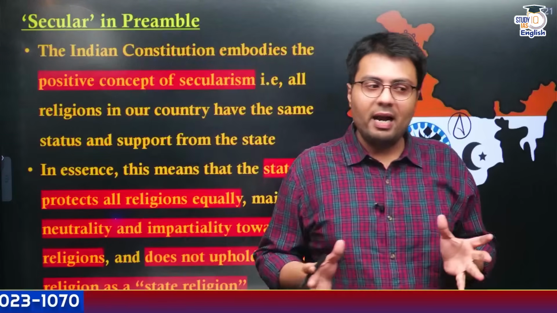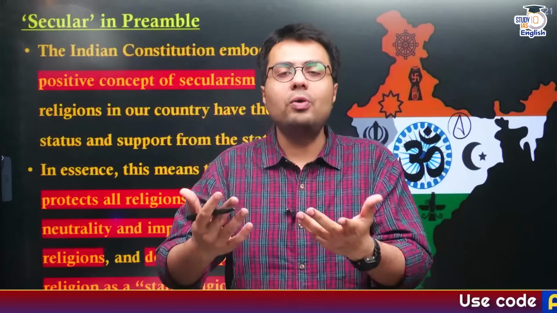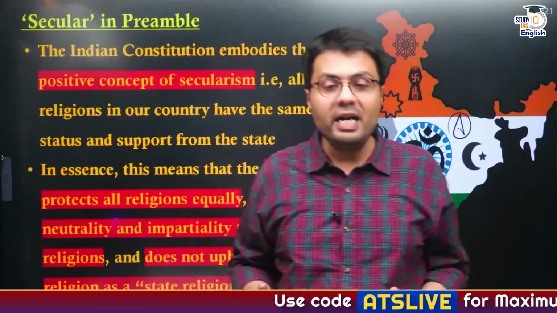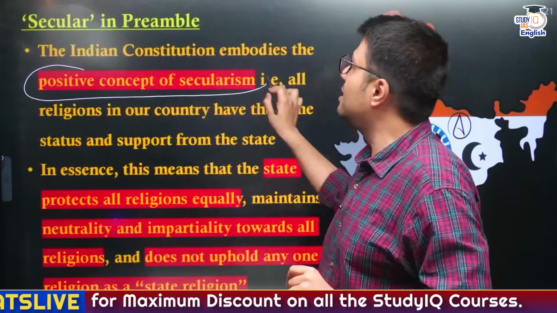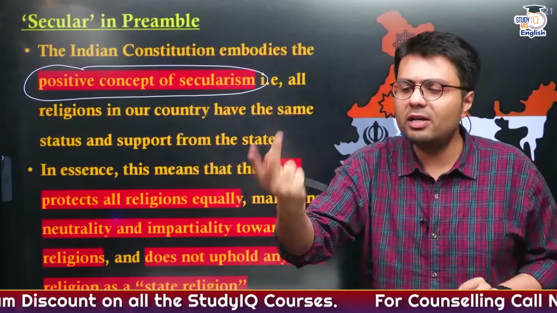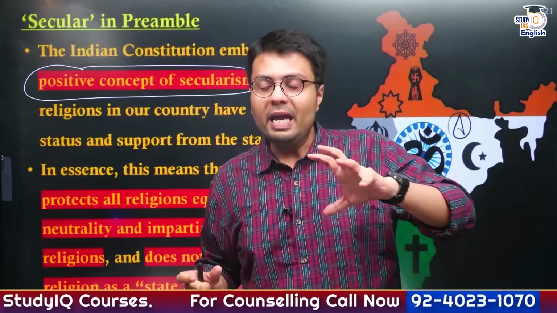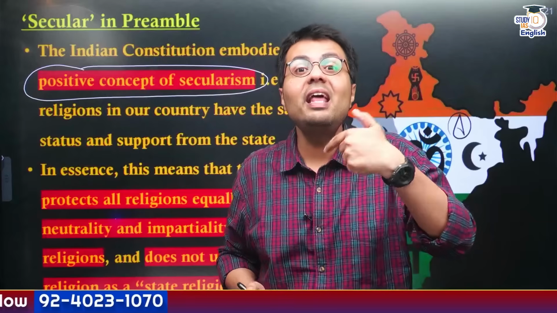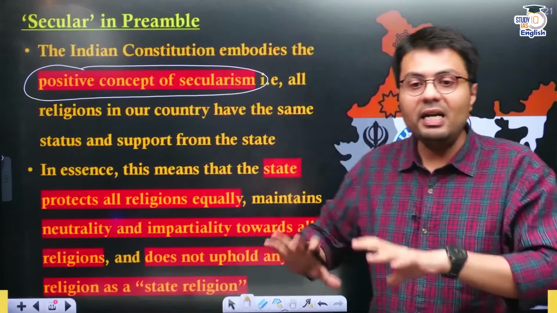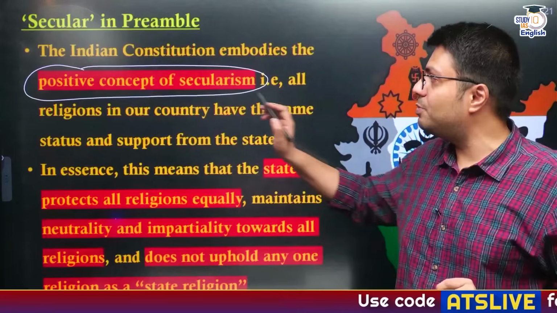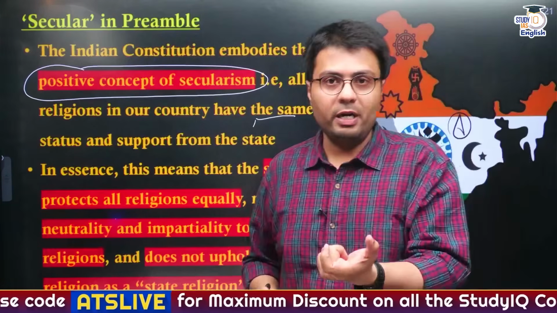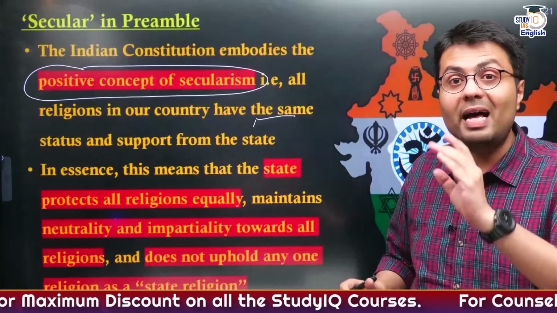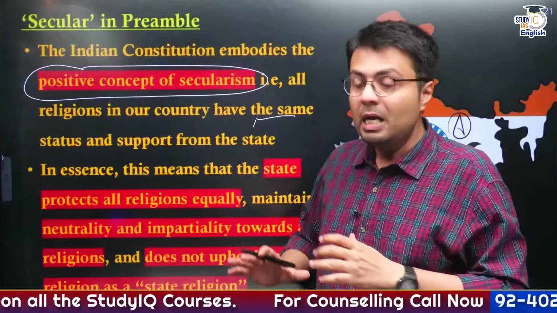Now what you have to understand is that like socialism, secularism has also been blended in the Indian context, and India, unlike Western countries, follows the positive concept of secularism. Now you have to understand how secularism is followed in Western countries like France. In Western countries like France, the state is entirely separated from religion, which means the negative concept of secularism. Whereas India follows a positive concept of secularism, which means all religions in our country have the same status and are equally supported by the state. Many experts have called this the principled distance method of secularism.